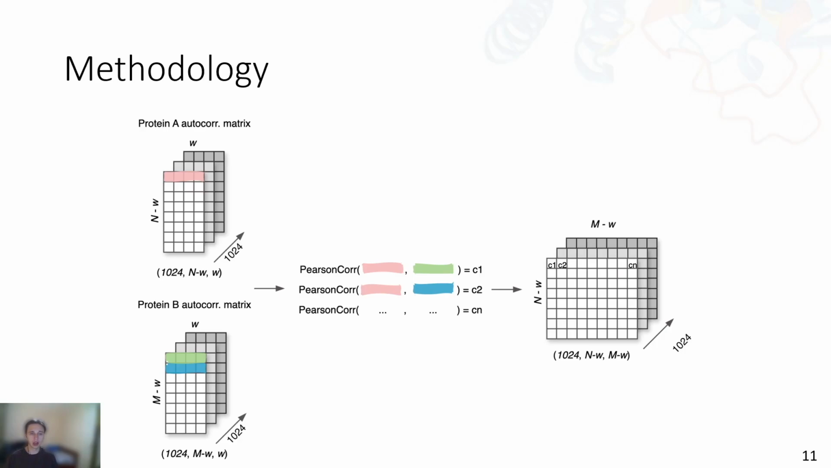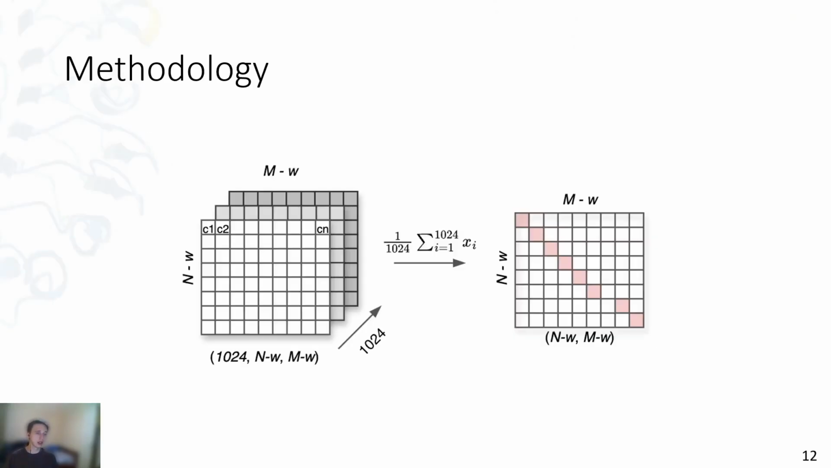protein A and calculate Pearson correlation with each autocorrelation function of protein B for this dimension. As a result, we end up with a three-dimensional matrix of size 1024 by n minus W by m minus W, where n is the length of protein A and m is the length of protein B. The last step is to calculate the mean value of correlation scores for all dimensions. So as a result of our method, we have a matrix that should reflect similarity of two proteins, where on the diagonal we should see whether there is any similarity in the sequence or not.